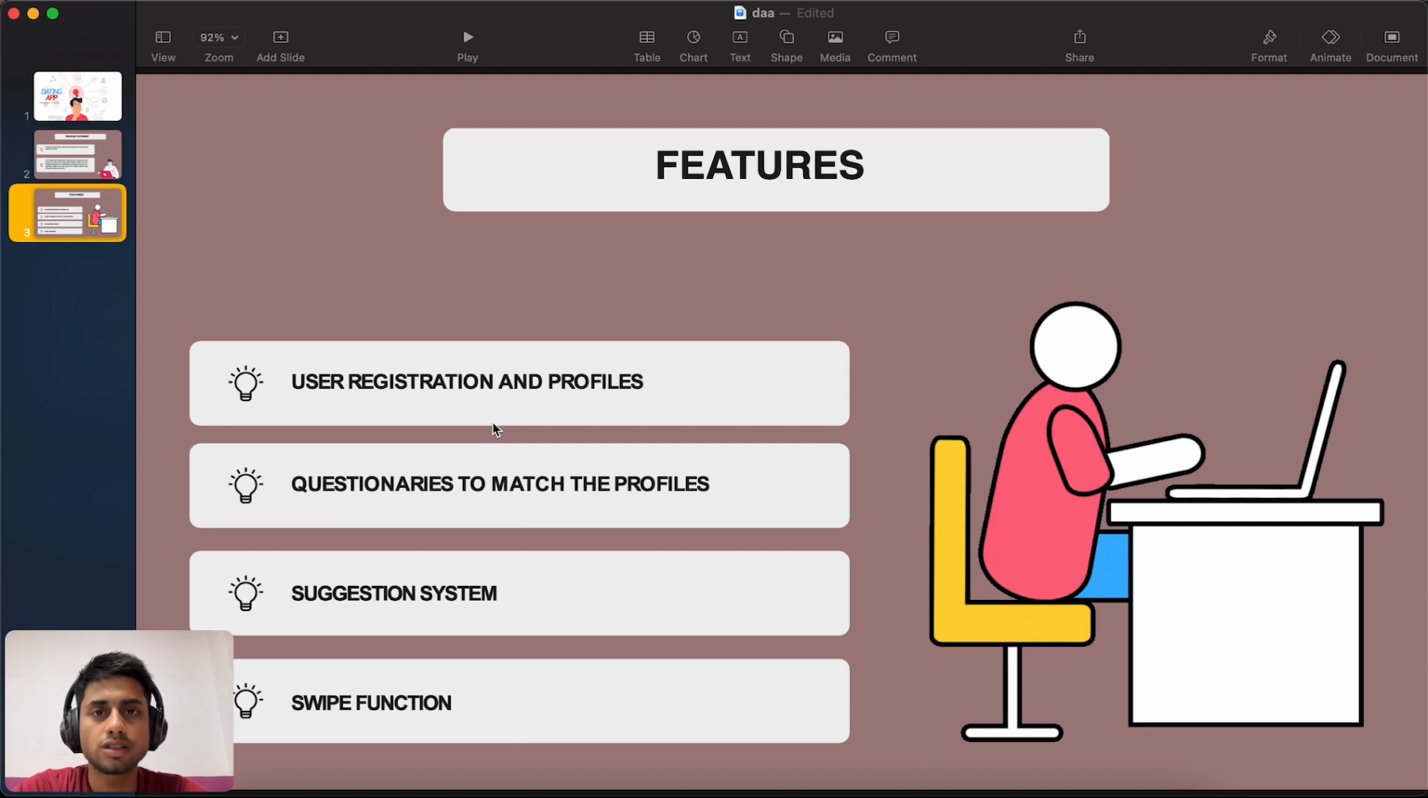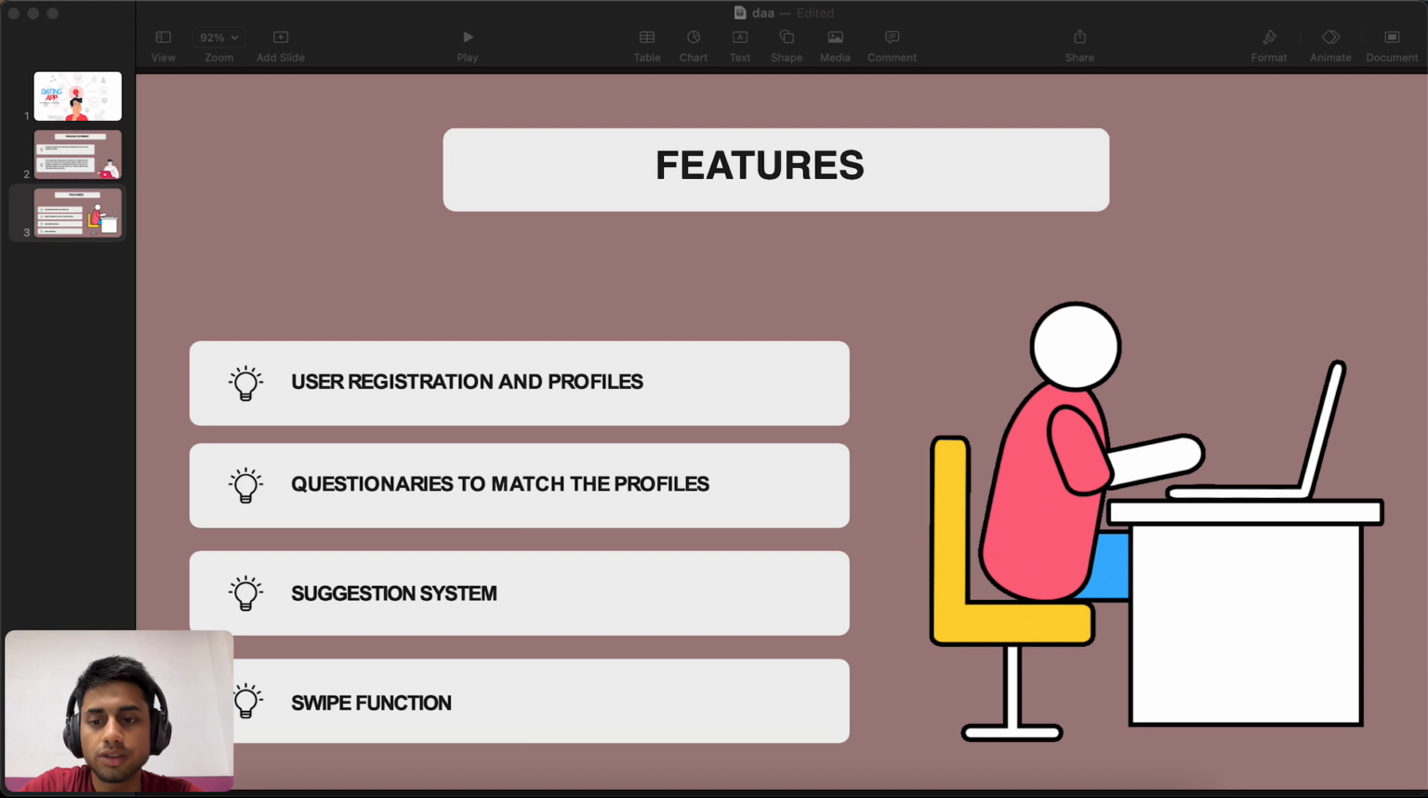In the selection system, if two users, or more than two or three users, have the same personality, meaning the same vibe or the same personality category, then they will be suggested to each other for vibe matching and to find their soulmates.